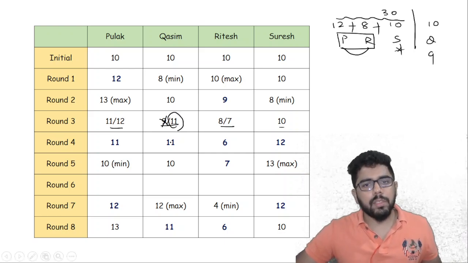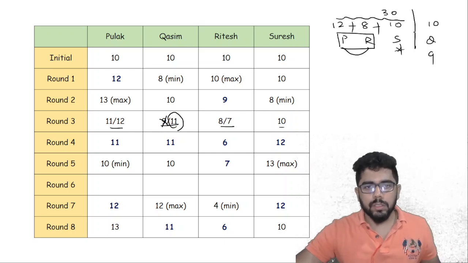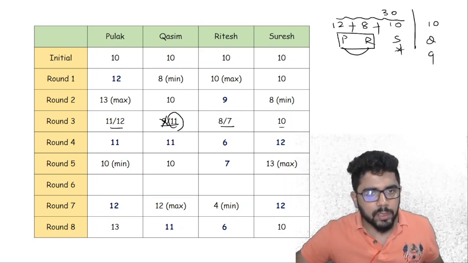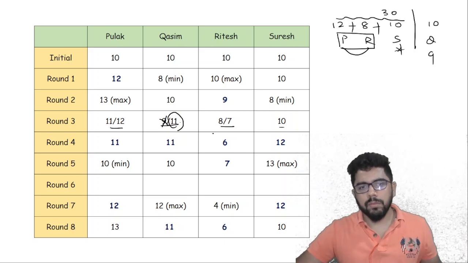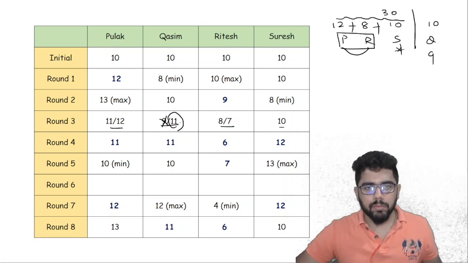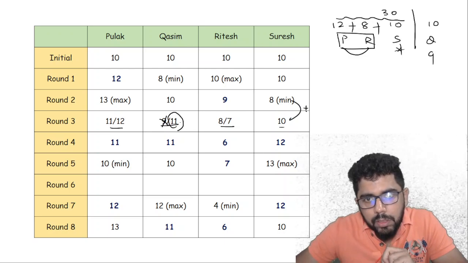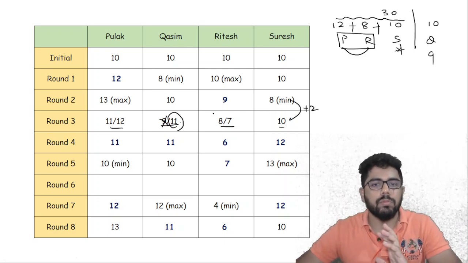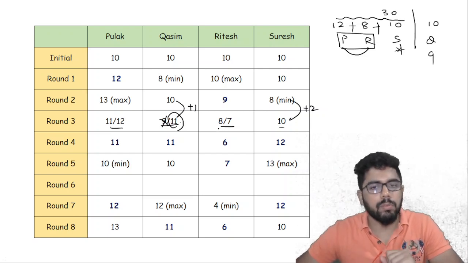And if this is 11, then the total score will go up by 1. So someone has to decrease. So maybe it is like 11 plus 11 plus 8 plus 10. This is possible. Or maybe 12 plus 11 plus 7 plus 10. This is possible. Now how do we figure out? Look at this. Suresh has an increase of plus 2. Then somebody has to take a minus 2. Kasim is getting a plus 1. So somebody has to have a minus 1.